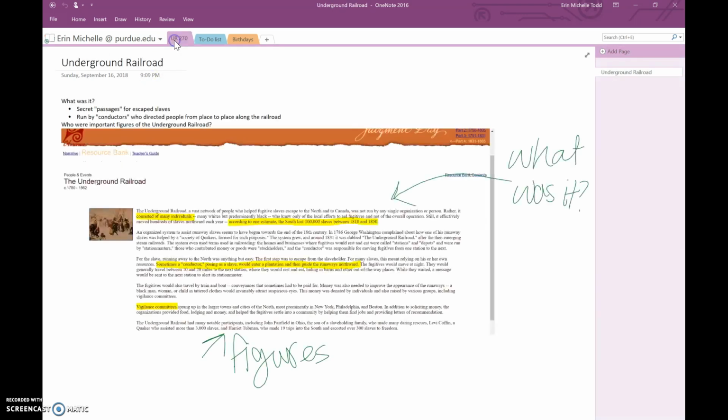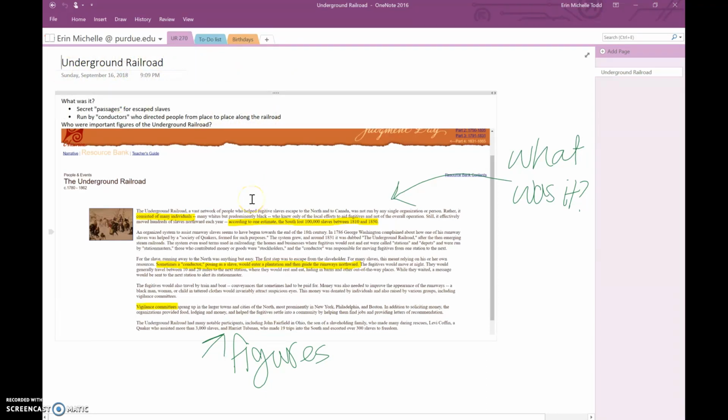In this third tab, I have my topic for EDCI 270, which is the Underground Railroad, and you're able to label each of these tabs the names that you want them to be. Create a topic header up here at the top, and then take as many notes as you want.